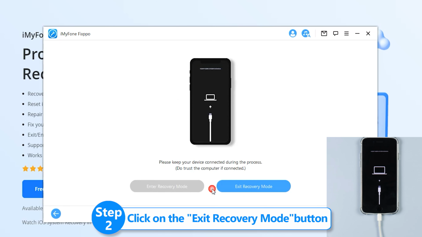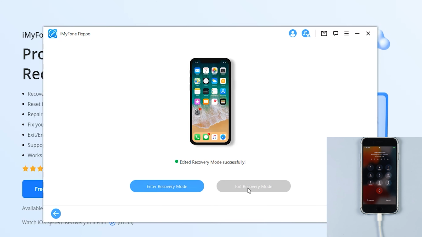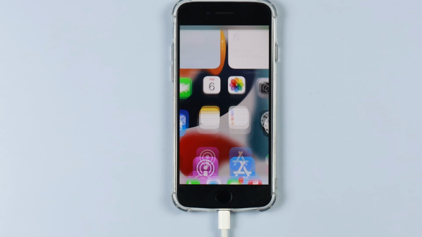Step 2. Click on the Exit Recovery Mode button, and your device will come on as it normally should. It is highly efficient. Okay, that's all for today.